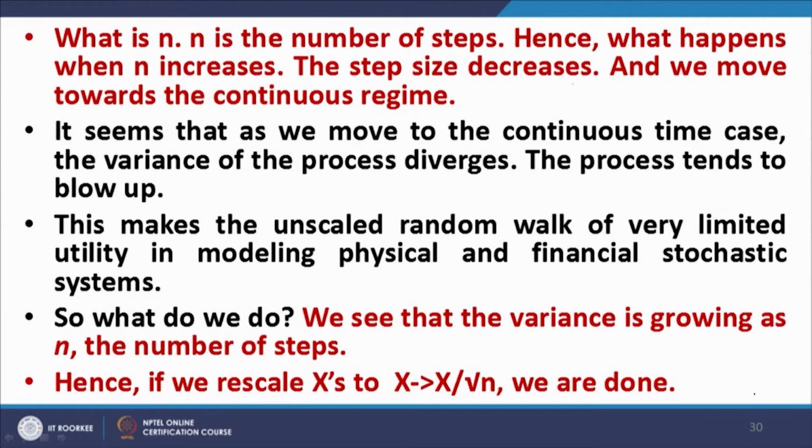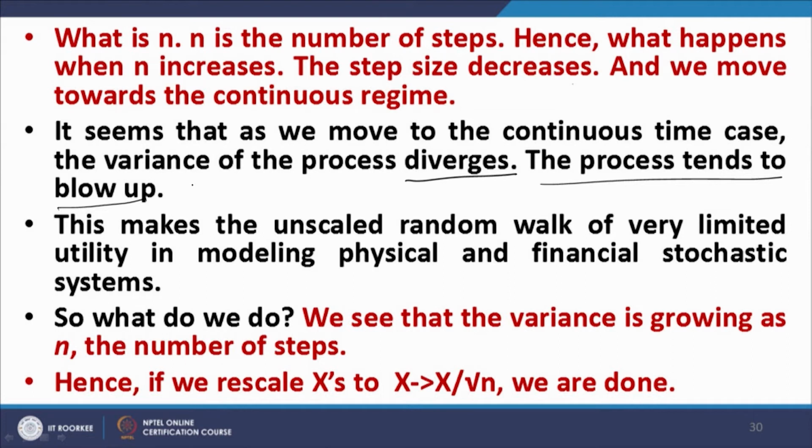So as we move to the continuous time case, the variance of the process diverges. As n tends to infinity, the variance tends to infinity, because variance is n. The process tends to blow up. This makes the unscaled random walk of very limited utility in modeling physical and financial stochastic systems.